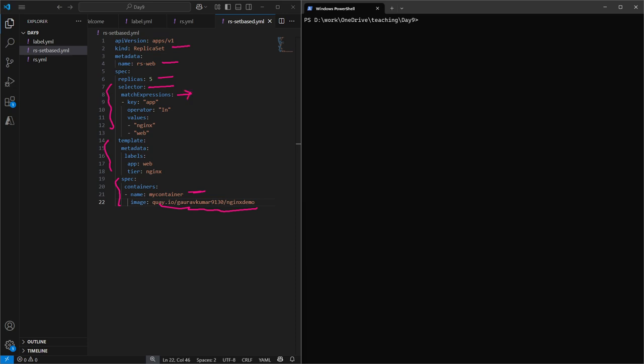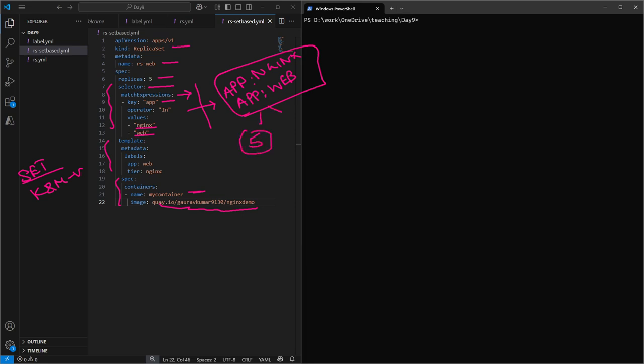As I have mentioned, the set based selector works on the principle of one key and multiple values. That's why the key is app, operator is in, and values are nginx and web. So before creating the pod, it is going to see if we have any pod present with the label app: nginx or app: web.